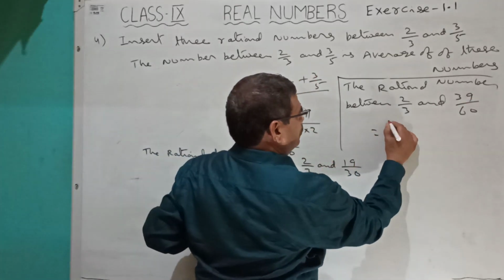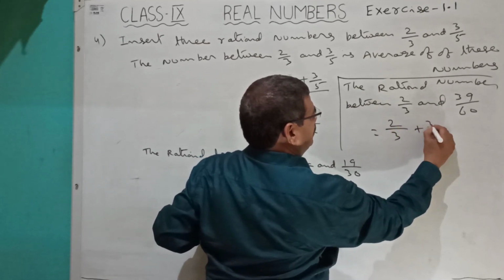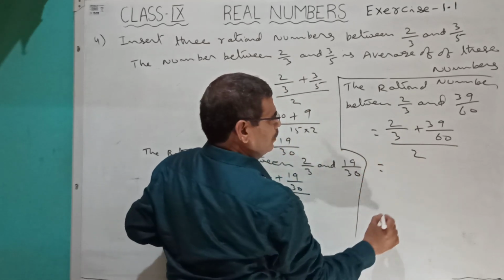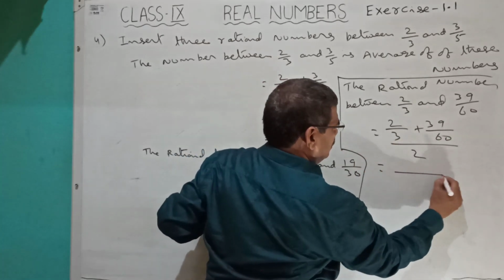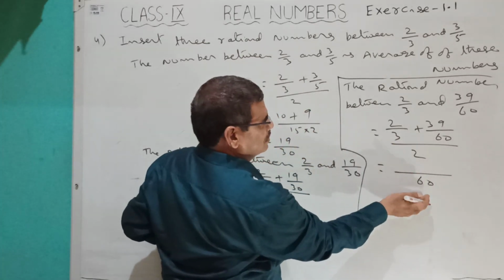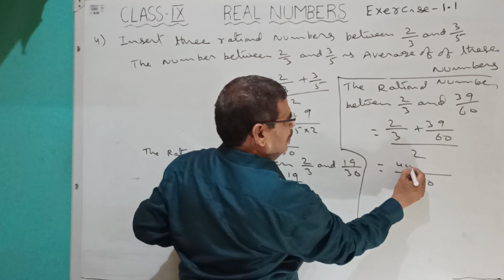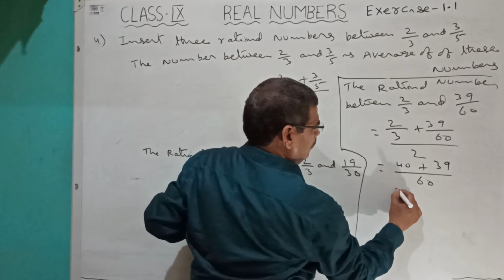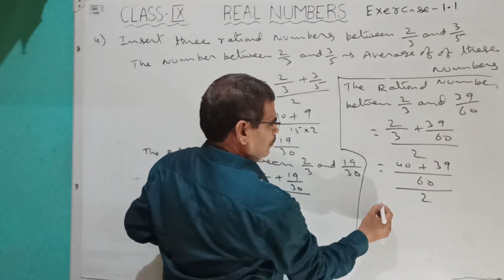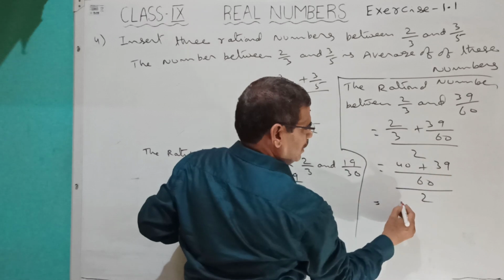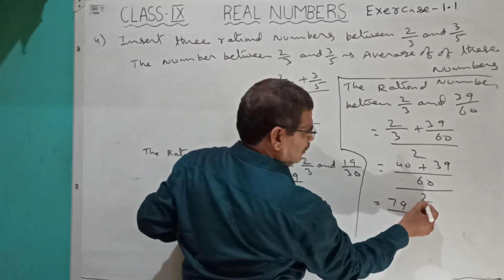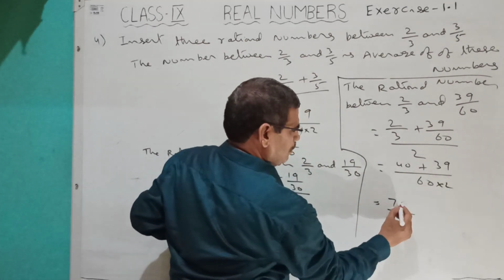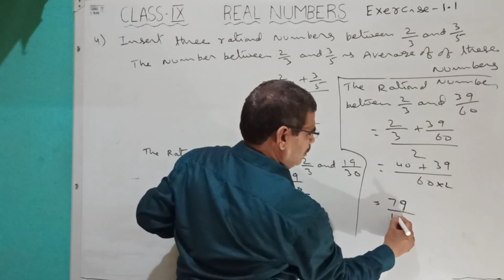That is equal to (2 by 3 plus 39 by 60) by 2. Here the LCM is 60. 3 20s are 60, 2 20s are 40, 60 ones are 60. 1 into 39, 39 by 2. That is equal to 40 plus 39, 79 by 2 into 60. This 2 will be here. So 60 into 2 is 120.